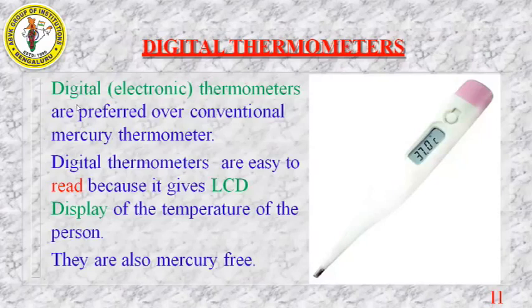Okay. So what is the construction of a digital thermometer? Here the numbers, the range, are available in digital form. It is used as an electronic gadget, and it is a conventional use. There is not much care to be taken while using this digital thermometer. This gives an LCD display. So this is one of the advantages of a digital thermometer over a normal clinical thermometer.